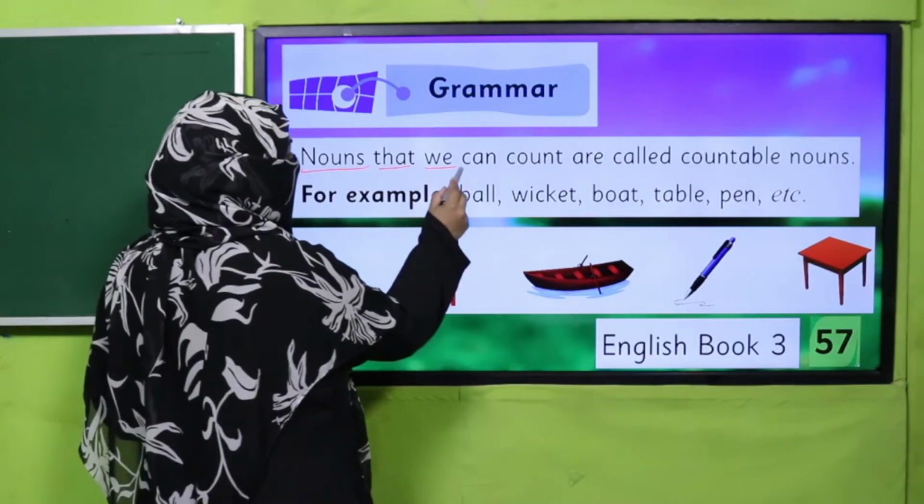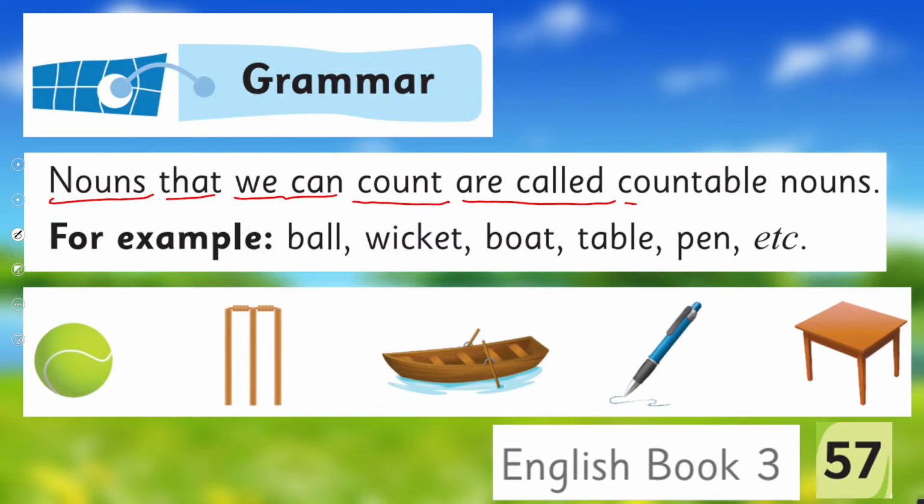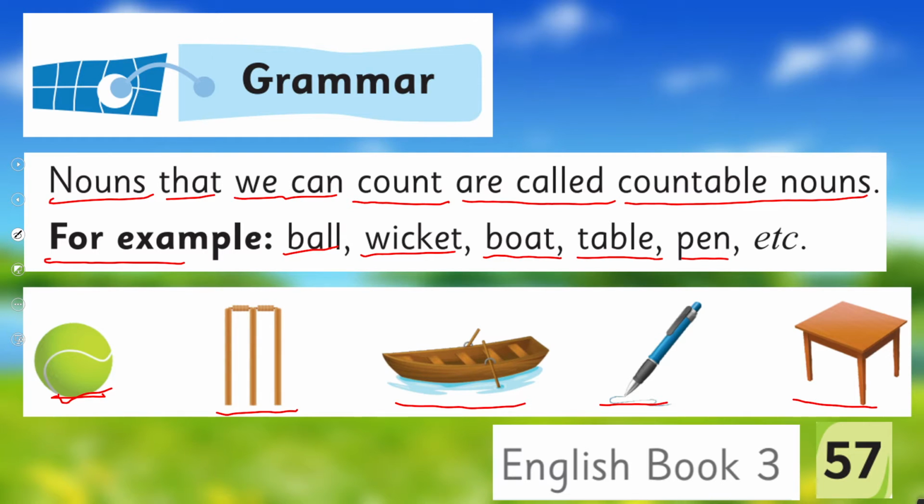Nouns that we can count are called countable nouns. A few examples are here: ball, wicket, boat, table, pen. You see, we can count: it's 1 ball, 1 wicket, 1 boat, 1 pen, 1 table. Even if they are more than 1, we can count. That's why these are examples of countable nouns.